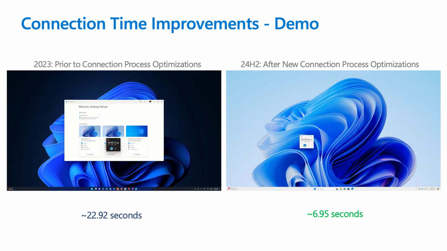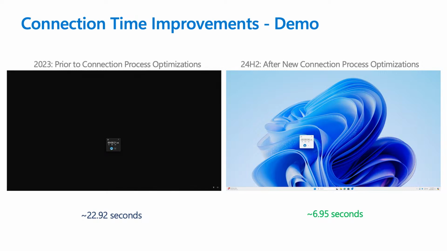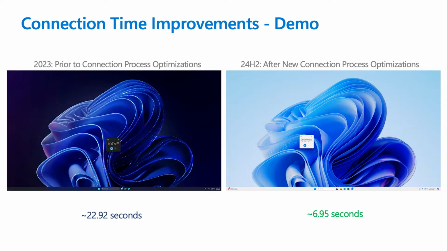The only difference between the left side and the right side is that these were recorded about 1 year apart. So all these improvements that I've been talking about were made between the time the left side recording was taken and the right side. You can see the collective impact of all of these improvements for this particular user with their environment is an improvement from just under 23 seconds to connect to just under 7 seconds, all things the same.